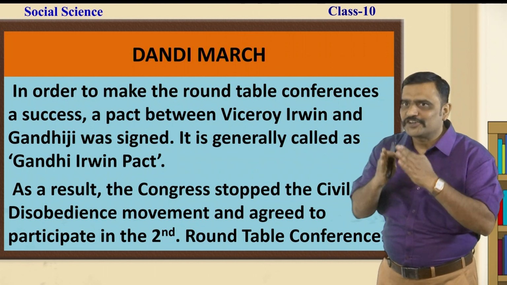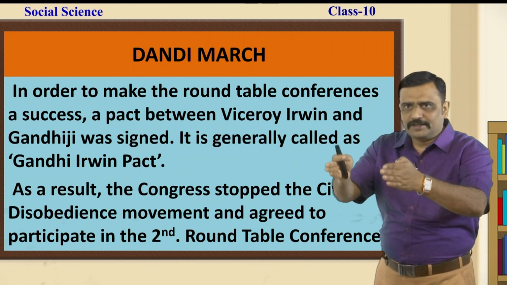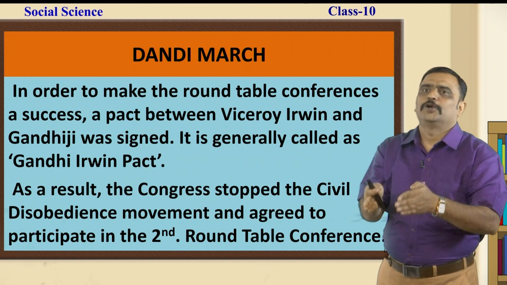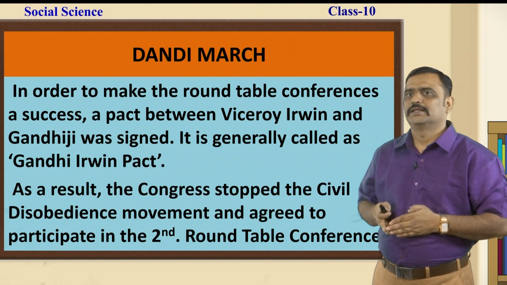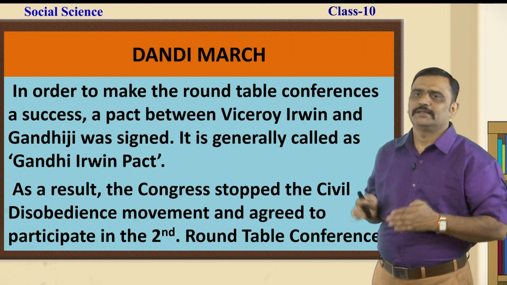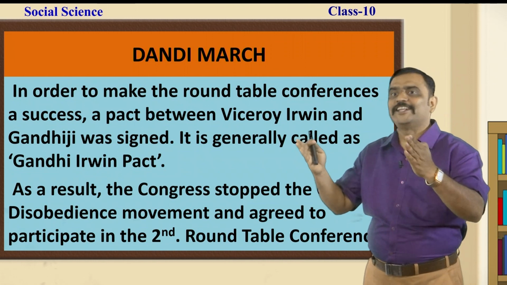Now, the British realized the strength of the Indian National Congress and requested Congress leaders to take part in the second Roundtable Conference, which was held in the year 1931.